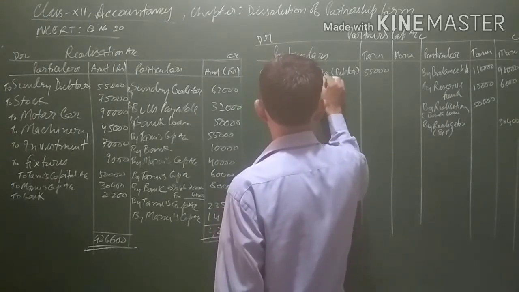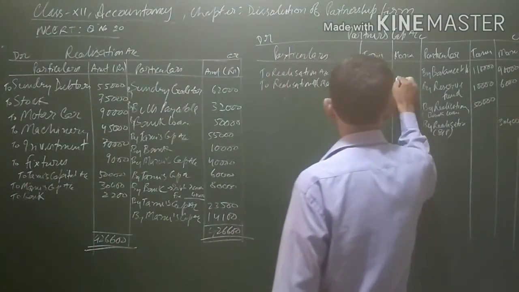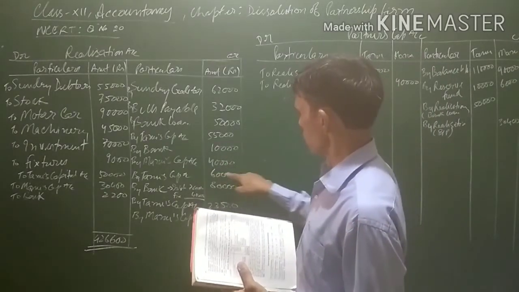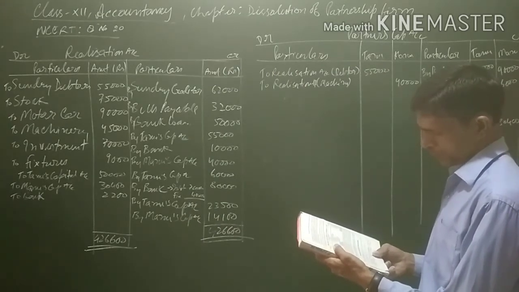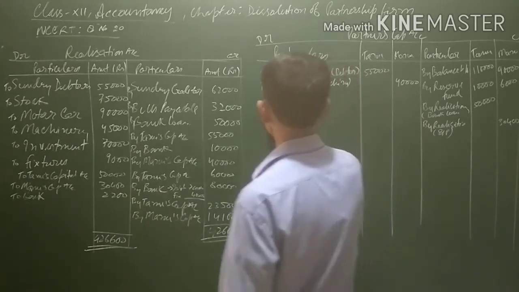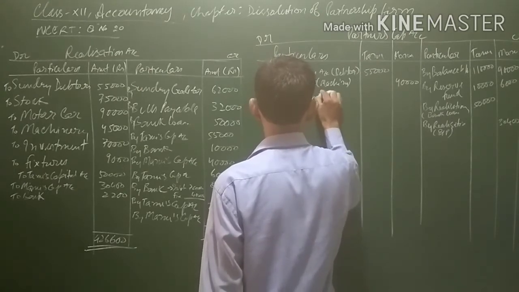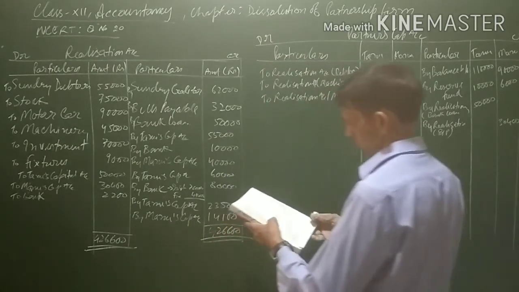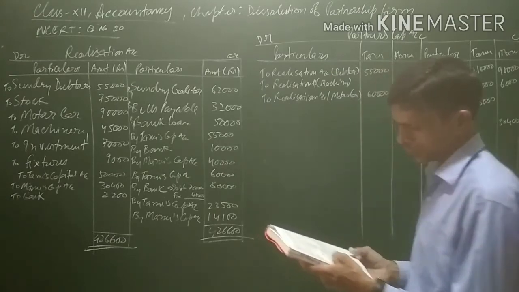To realization account, that is machine he has taken. Machine 40,000. Again, Manu's 40,000. Then Tanu's capital account will again be debited for the motor car he has taken. Motor car was taken over by Tanu for 60,000. Again, to realization, motor car. Tanu's capital account will be debited with rupees 60,000.